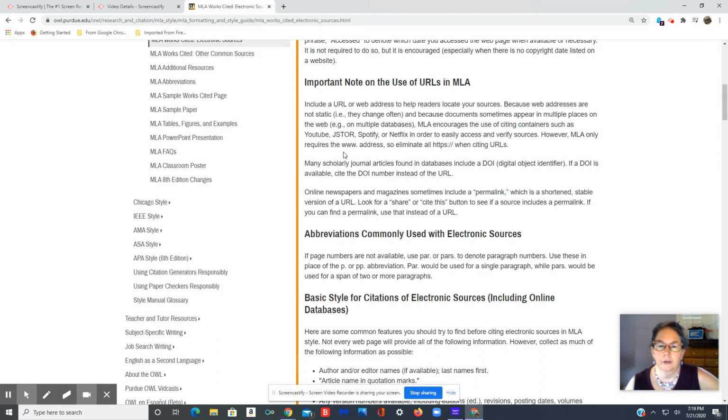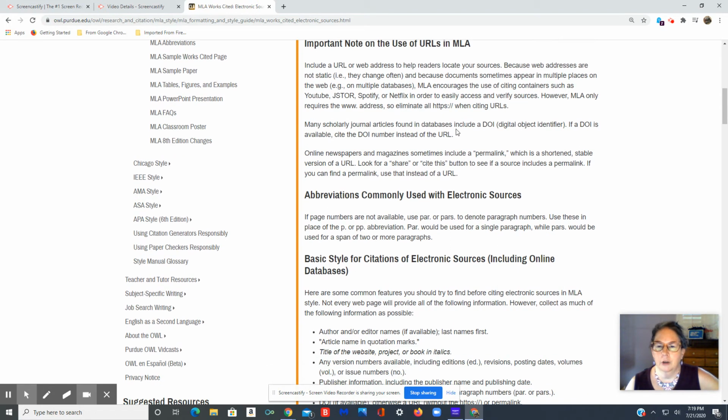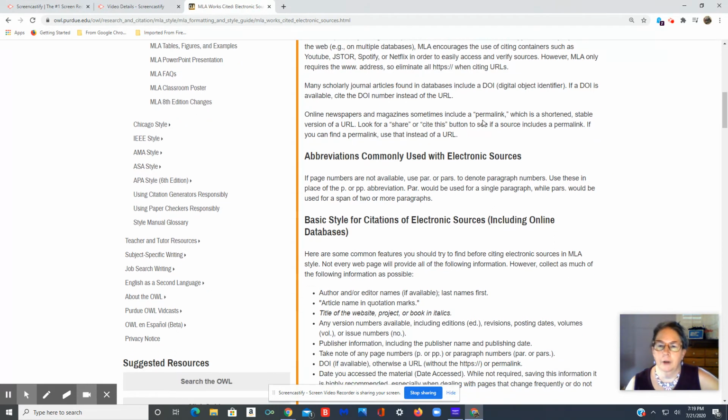And all you need is a www address. Don't put in this part because it'll start to hyperlink whatever you typed. A lot of scholarly journals are found in databases and they have a digital object identifier. So you could use that instead of a URL. If there is a permalink, which is stable, you could use that.